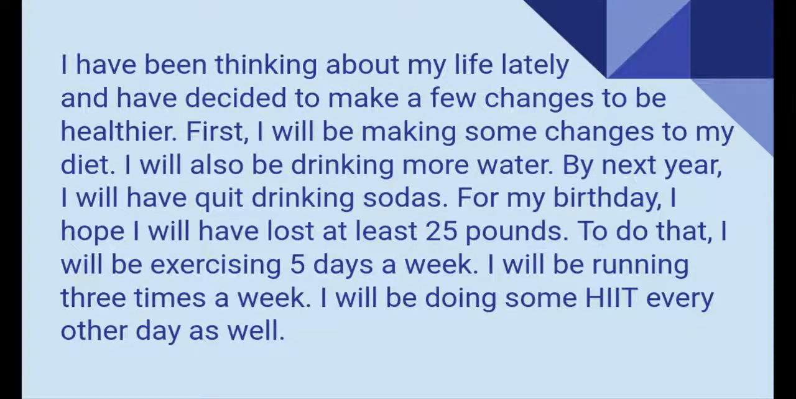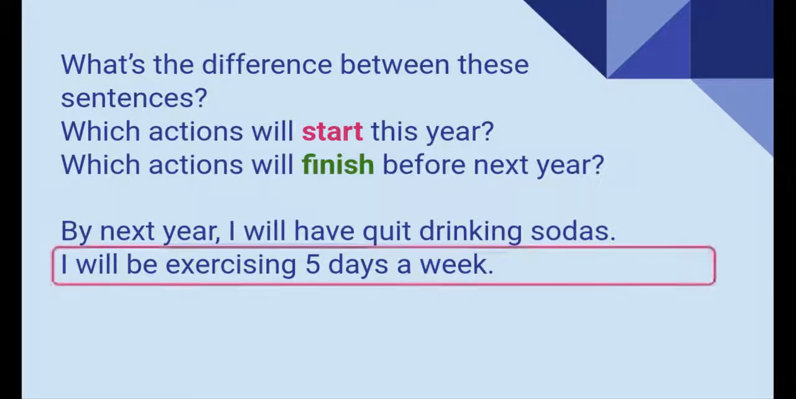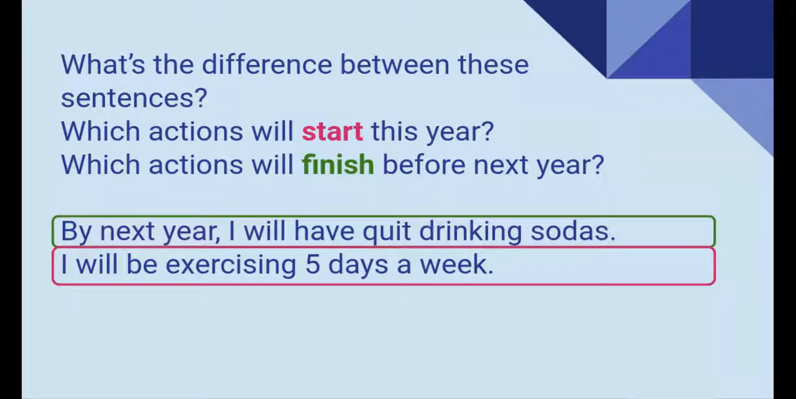Okay, now, what is the difference between these sentences? Which actions will start this year and which action will finish before next year? Pause the video while you think about this. So, the action that will start this year is that I will be exercising this year, but it will continue. And an action that will finish before next year, I will have quit drinking sodas. So, in 2021, no more sodas for me.